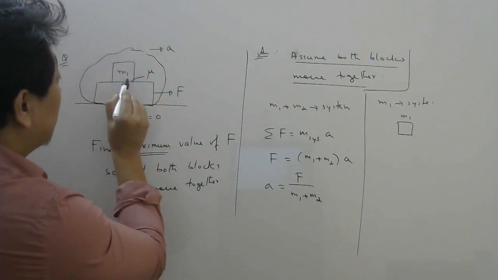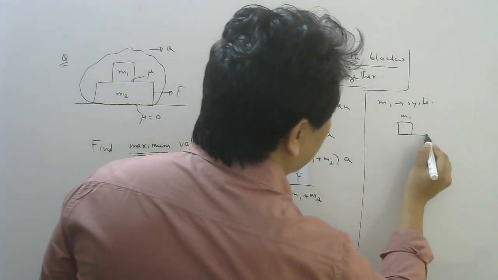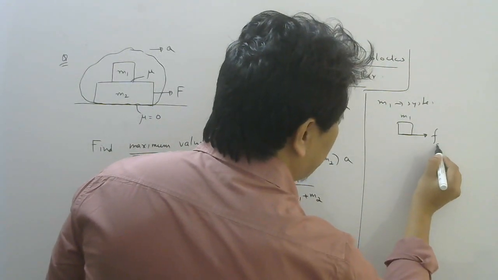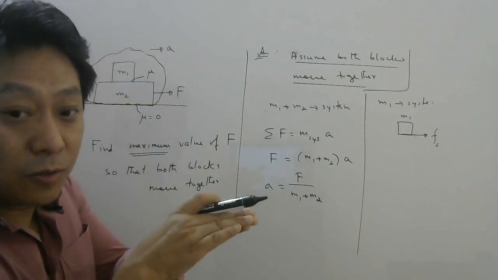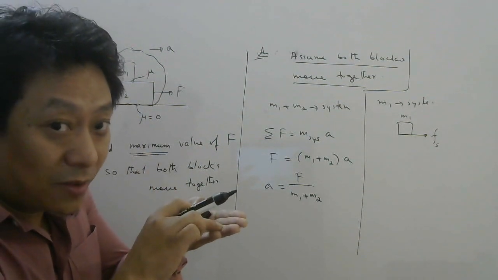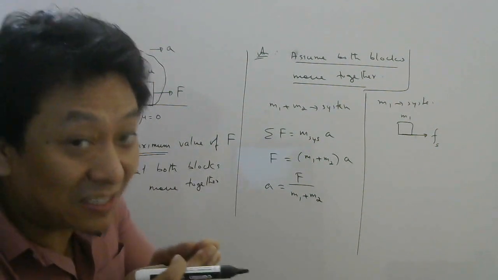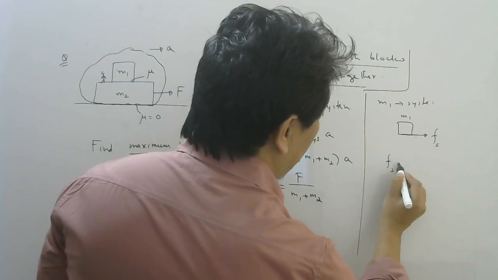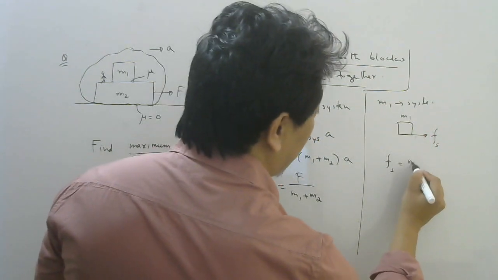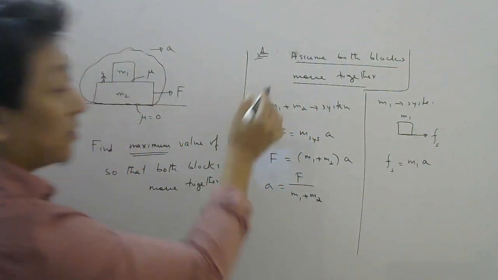So there will be friction on m1 this side. And that must be static because, remember, I am assuming they are moving together. So with respect to one surface, the other surface is at rest because they are moving together. So this static friction has to provide acceleration to this block m1 into A, the same acceleration.